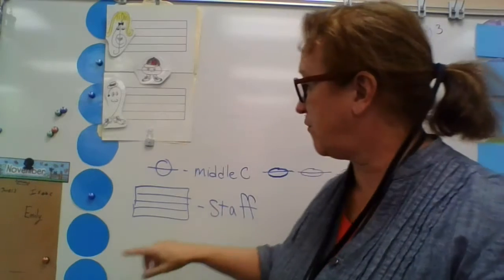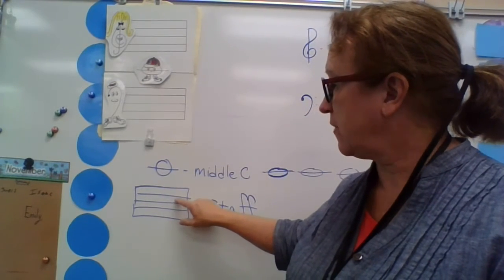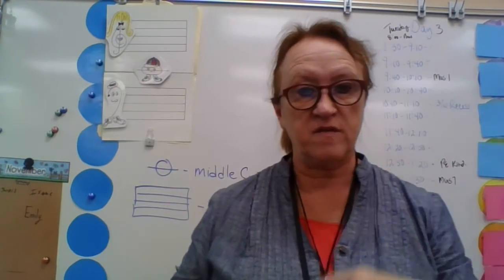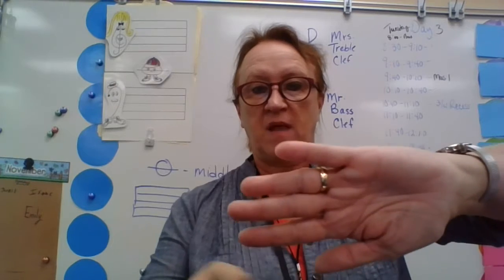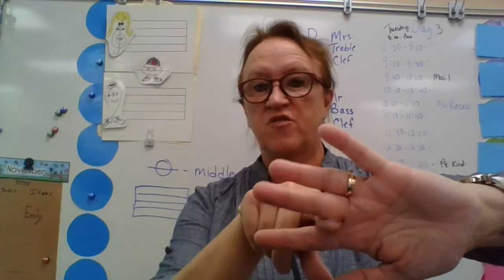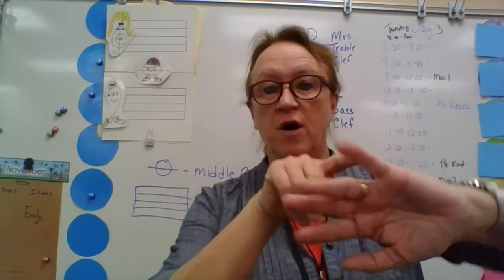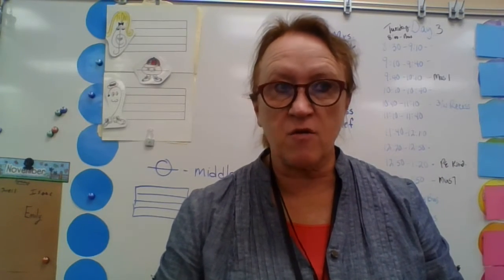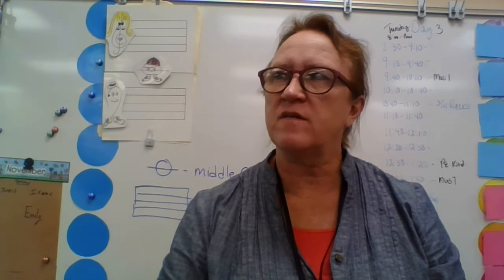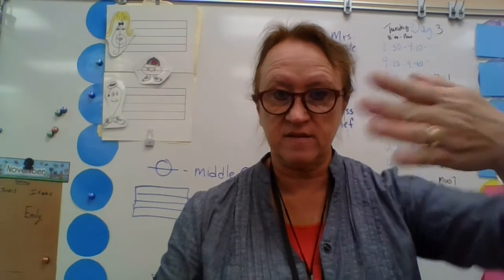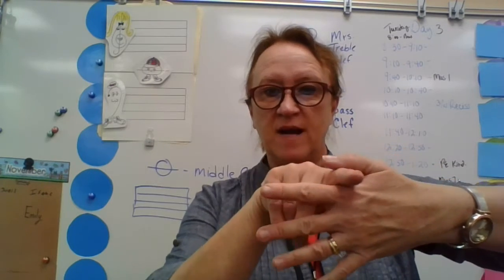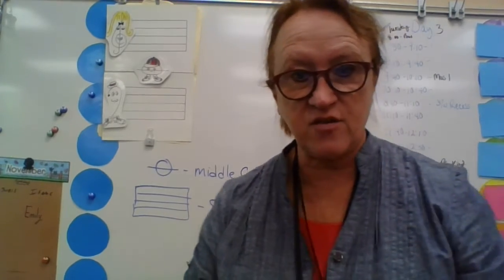The spaces, there are 4 spaces. 1, 2, 3, 4. And that's just the little empty spots between those lines. There are 4 of those. If my hand is sideways, I've got 1, 2, 3, 4, 5 lines. My spaces are 1, 2, 3, 4 spaces. So if you're ever trying to draw a staff and you're trying to remember, I can't remember, are there 8 lines? Are there 4 lines? Are there 7 lines? Think about your hand, turn it sideways, 5 lines and 4 spaces right in between there. If you turn your hand sideways, it shows you how to do it.